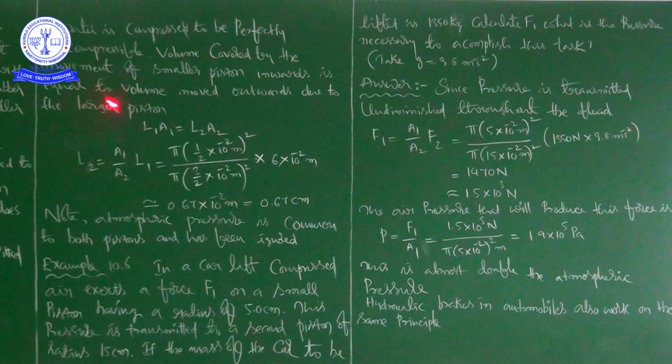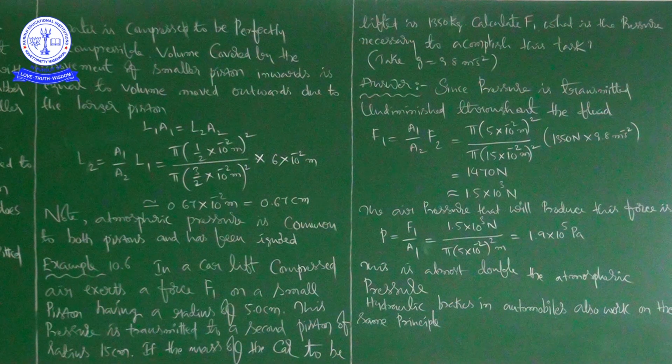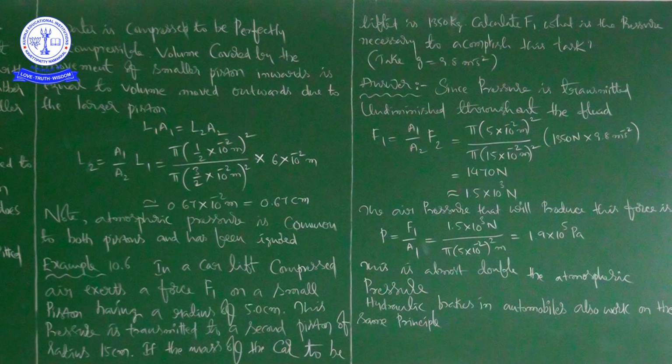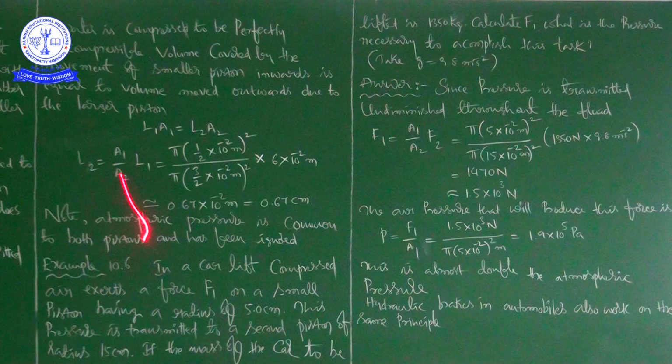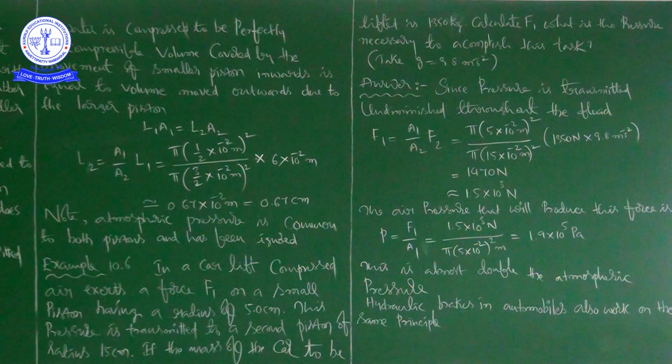Okay. So in this problem, in this example 10.5, he has given two pistons. He is talking about both the pistons, the smaller piston and the larger piston. By having the diameters of the smaller piston and larger piston, we found the force exerted on the larger piston when a force of 10 newtons is applied to the smaller piston, and in B, if the smaller piston is pushed in through 6 centimeters, how much does the larger piston move out. So two things we calculated.